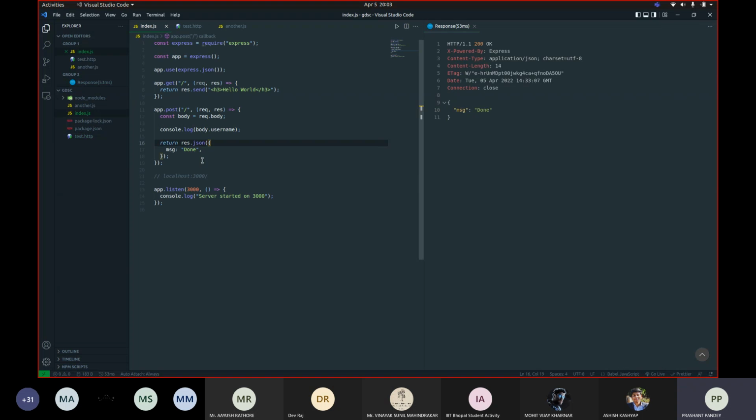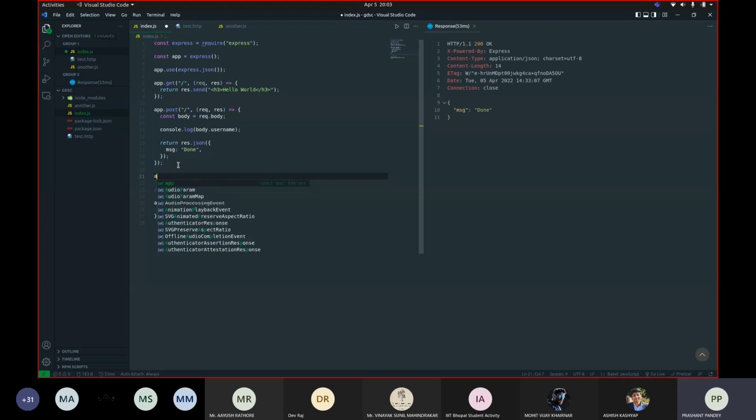In the same way, you can also define other functions for any type of request. You can define a delete request or put request, anything you want, by just using app dot and the name of the request that you want to define.